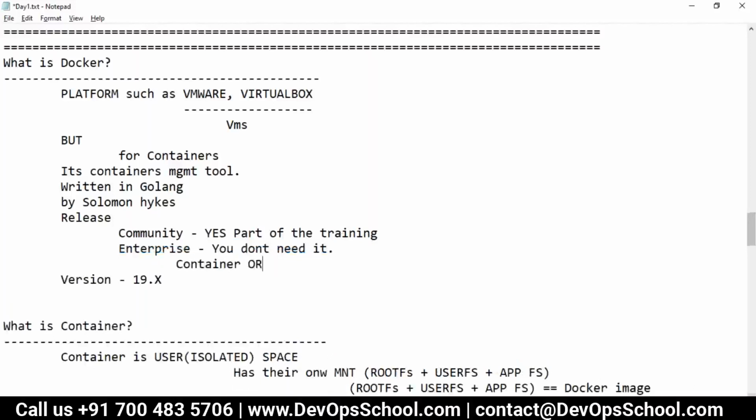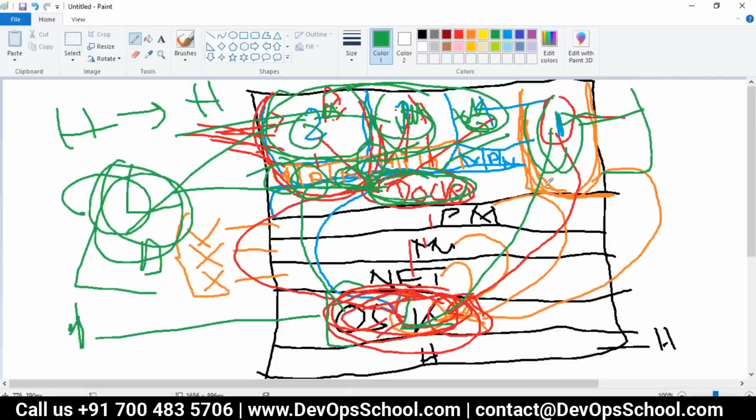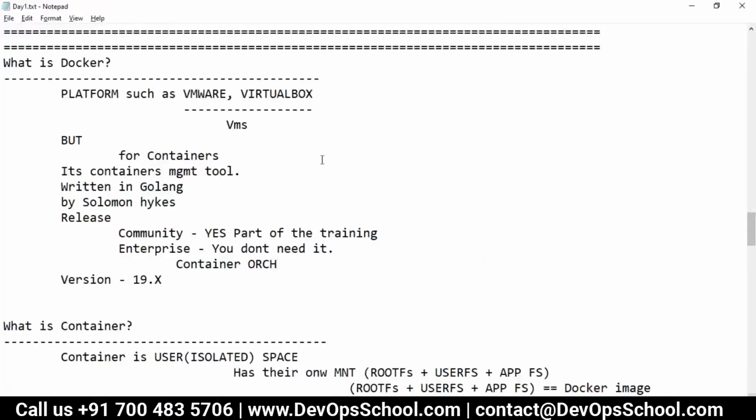When you get a container orchestration requirement, that means you want to run containers not on one host. As per this image, I was running containers on one host, but actually you will run containers on thousands of hosts. That is not solved by Docker Community Edition. For that you require Docker Enterprise Edition, which includes Docker Swarm, Docker DTR, and many other tools.